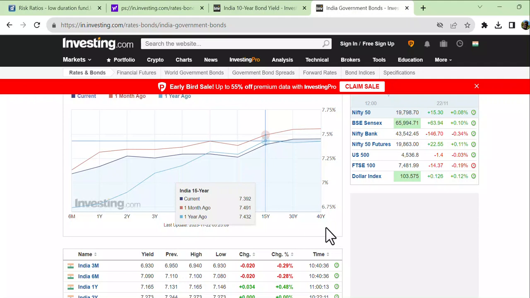So a 40-year bond will carry a higher coupon rate or higher yield to maturity compared to a 6-month bond. If that is the graph, if this is the setting for India, it's a wonderful setting. We say it's a normal yield curve, an upward sloping one. If it becomes downward sloping, where the short-term yield is higher and the long-term yield is lower, then we say it has become inverted. It's a sign of recession. Many of the past recessions in the world have been predicted on the basis of yield curves.